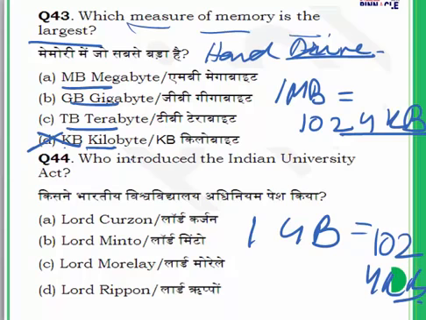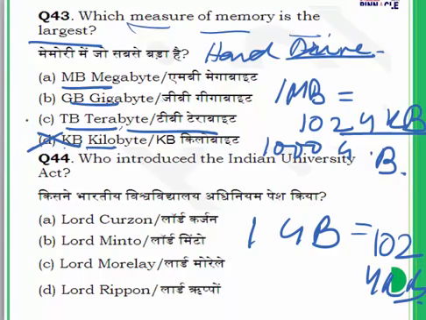Then we have terabyte. 1 terabyte is equal to 1000 gigabyte. So in question number 43, you should have knowledge about digital information. For question number 43, the answer is C, terabyte.